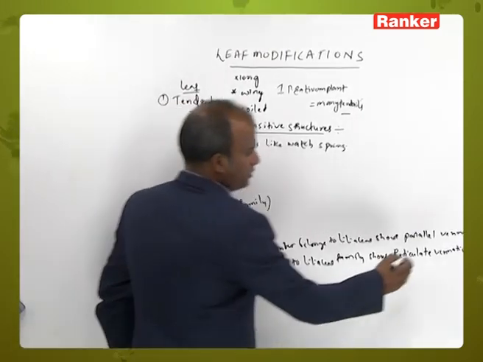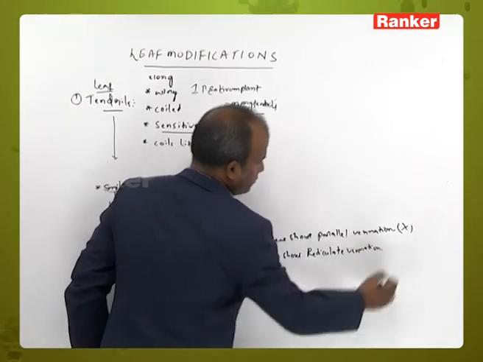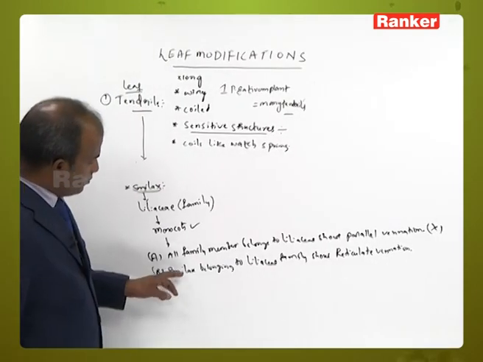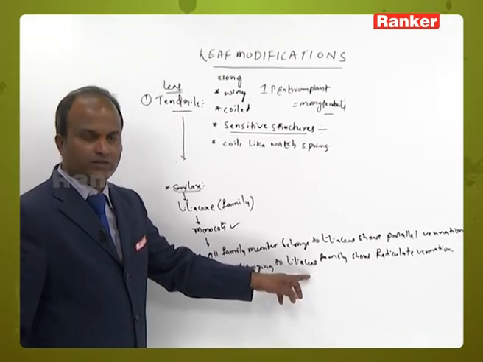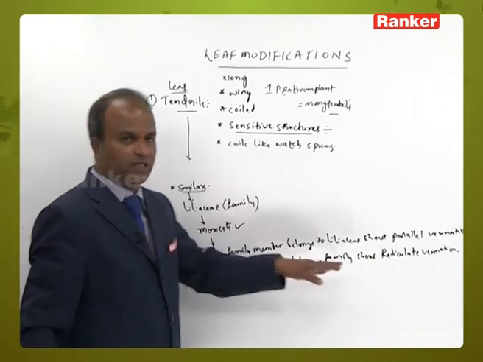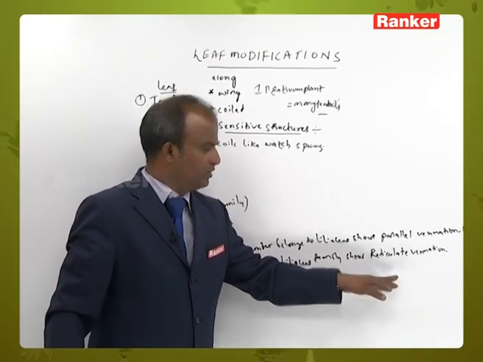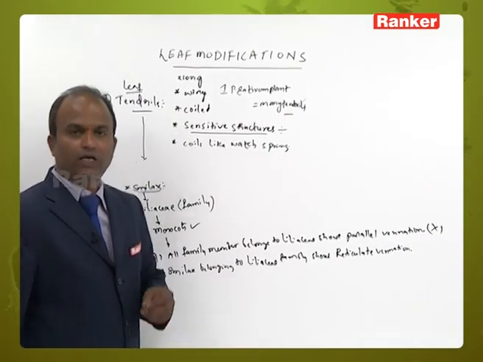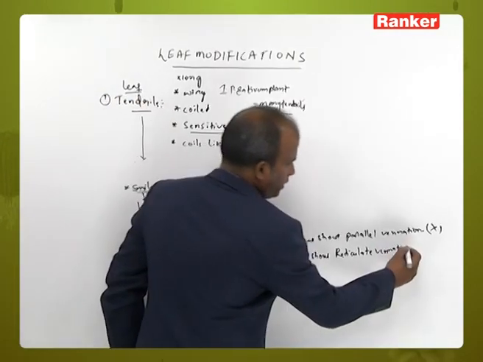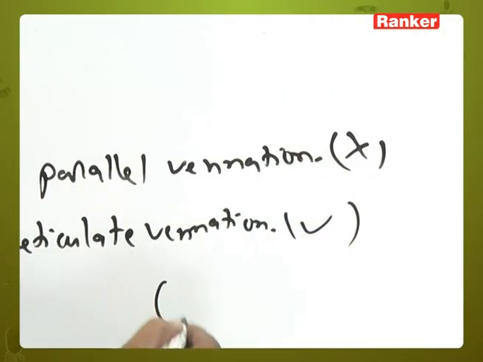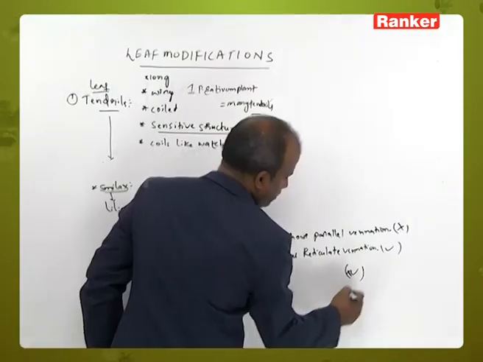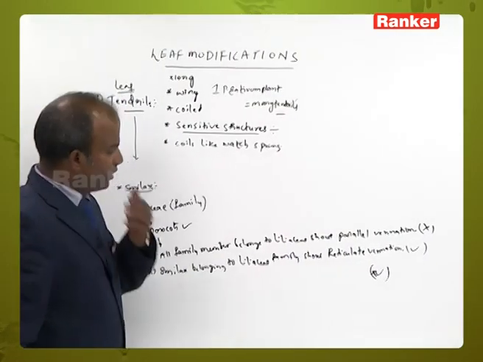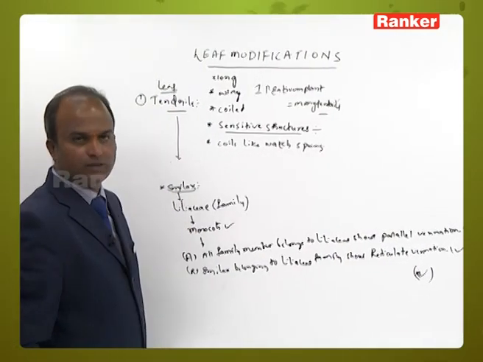Why? Because Smilax belongs to Liliaceae, a monocot, but it does not show parallel venation. It shows reticulate venation. So A is false and R is true.